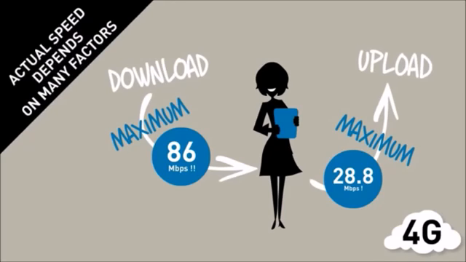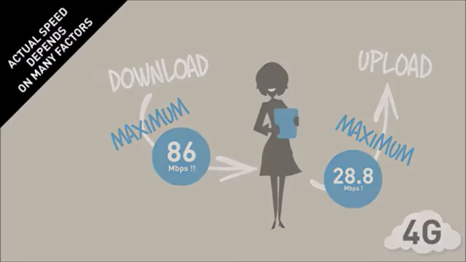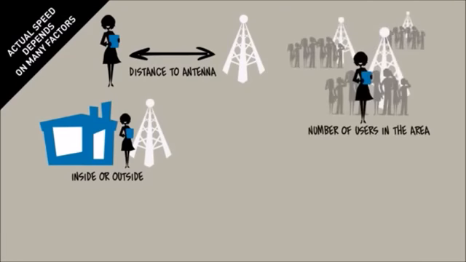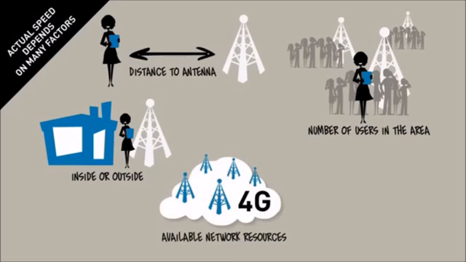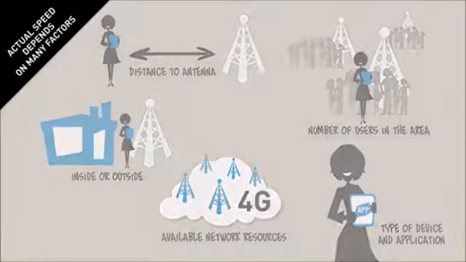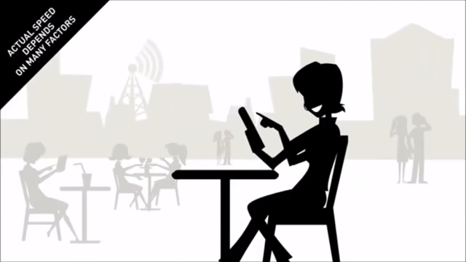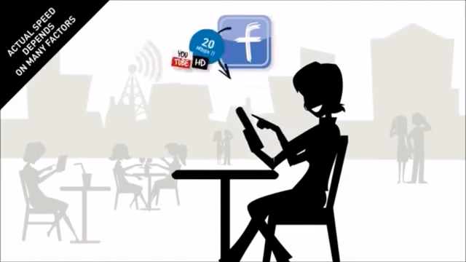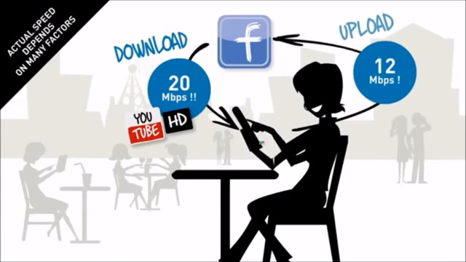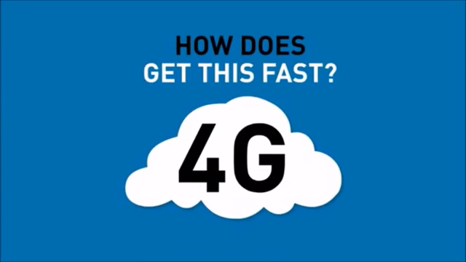Actual speed is influenced by many factors: your distance from the antenna, whether you're in a building or outside, the number of users in your area, the network resources available, your type of device, and the application you're using. Under normal conditions, you will still reach average speeds of around 20 megabit per second for downloads and 12 megabit per second for uploads. So how does 4G get this fast?